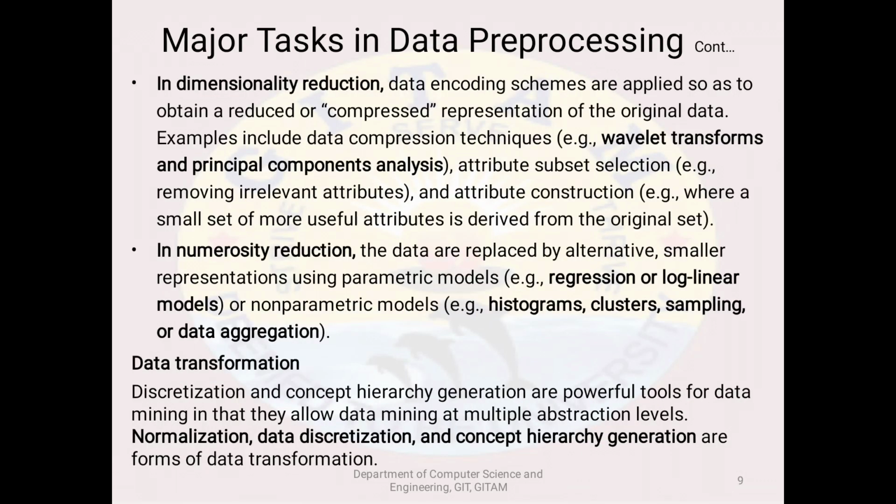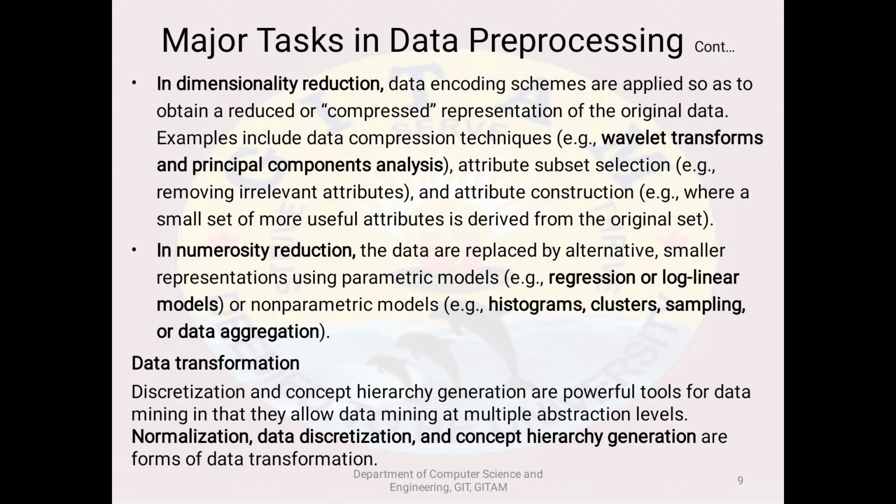Here we have two types of data reduction: dimensionality reduction and numerosity reduction. With wavelet transforms and principal component analysis we apply dimensionality reduction. In numerosity reduction, we have regression techniques, log linear models, histograms, clusters, and sampling.